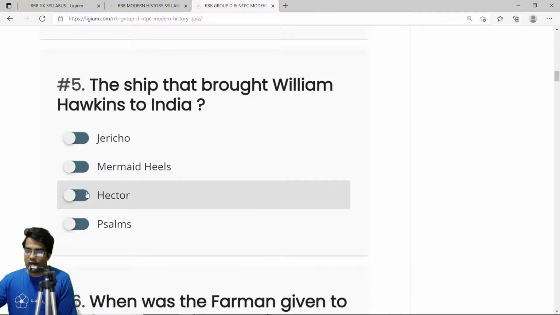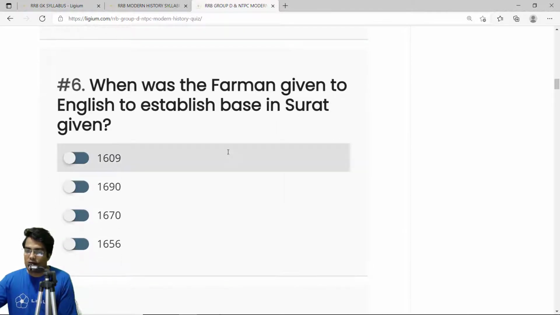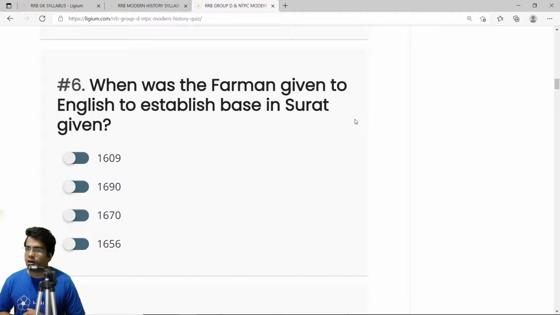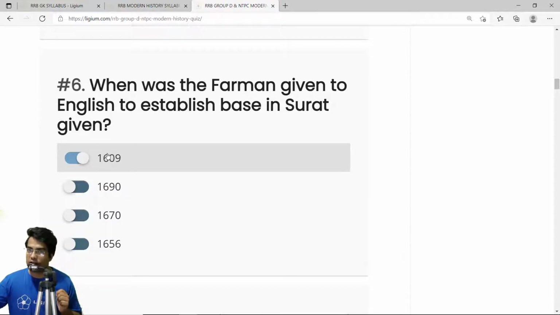So, option C, Hector. When was the Farman given to the English to establish a base in Surat? Now, this Farman was given by Emperor Jahangir. This was the Farman that allowed the English to establish a factory in Surat. So, the correct answer is 1609. It was in 1609 when the English were allowed to establish a factory in Surat.